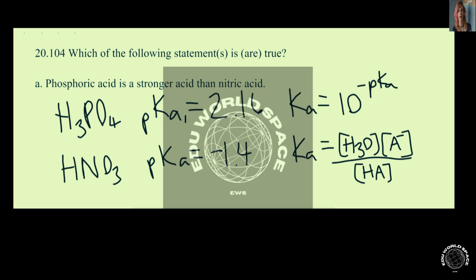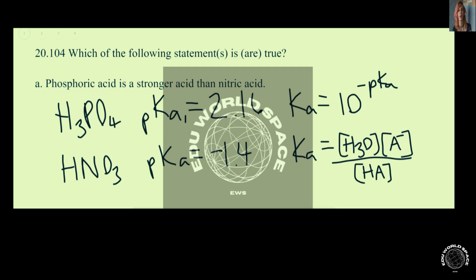And the reason a larger Ka gives us a stronger acid is because, remember, that Ka is just an equilibrium constant, so it's just products, which is H3O plus and our conjugate base, divided by reactants, which is just our acid.